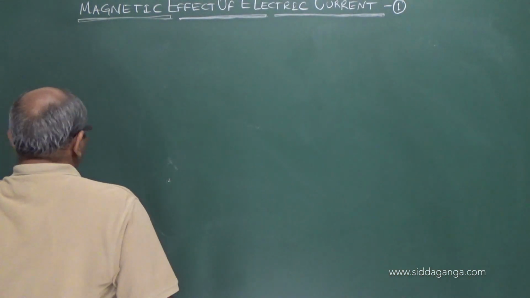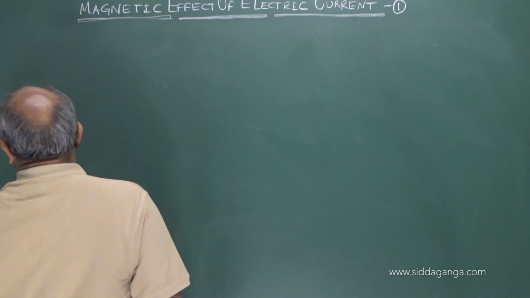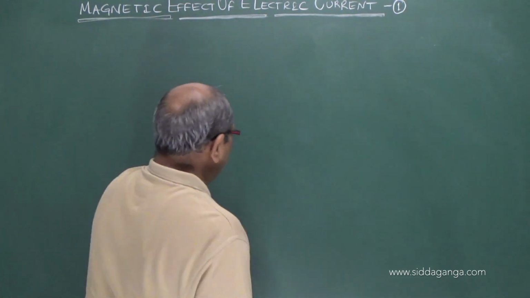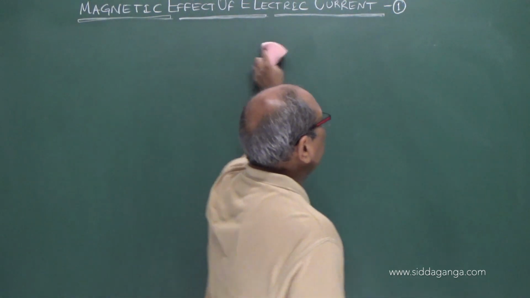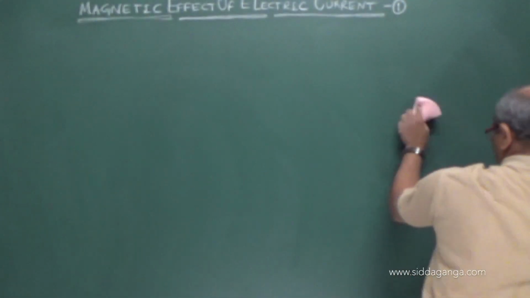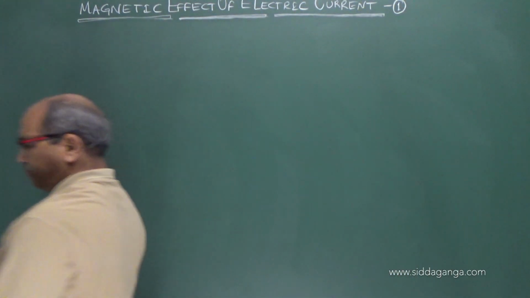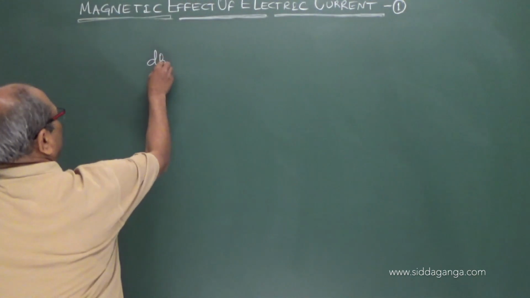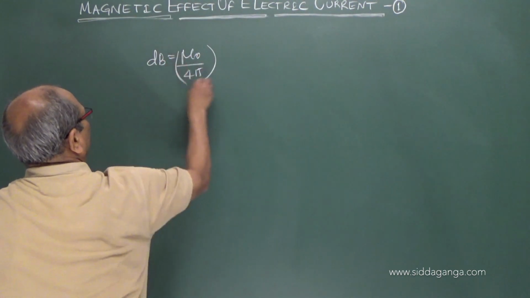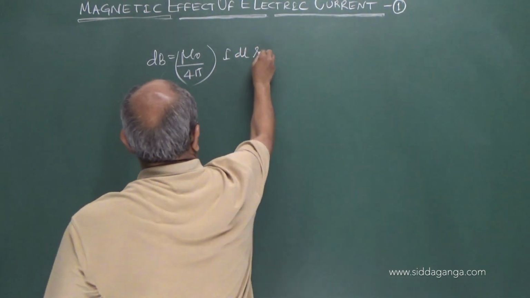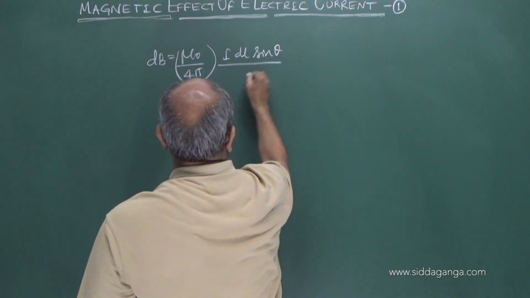So most importantly, we discussed today the magnetic field produced by a current carrying conductor. Biot and Savart law gives you the magnitude of the magnetic field, and the value is given by mu naught upon 4 pi, I dl sin theta by r square.